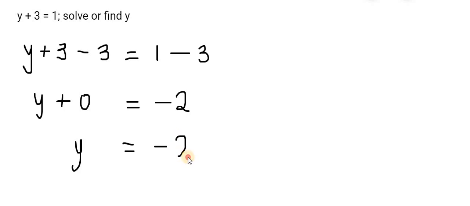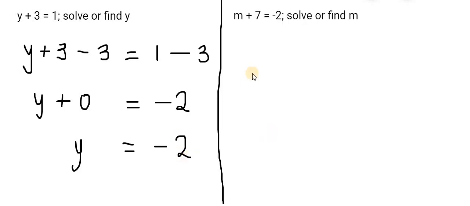y plus 0, that's just y, equal to minus 2. Okay? Now, I have m plus 7 equals minus 2. I have to solve or find m.